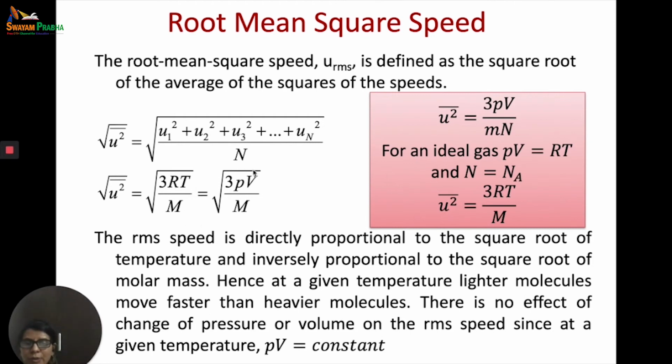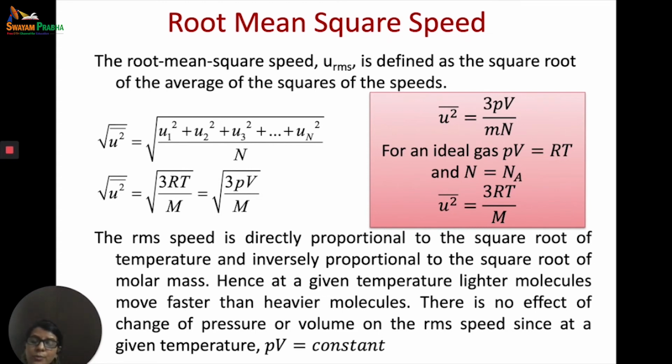So what does it show actually? It shows that the root mean square speed is directly proportional to the square root of the absolute temperature and inversely proportional to the square root of the molecular mass or the molar mass. So this means that at a given temperature, the lighter molecules will move faster than the heavier molecules.